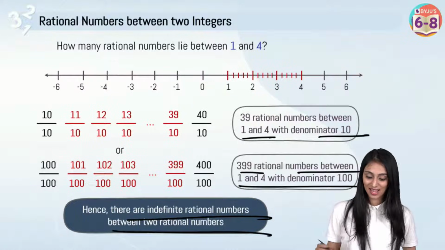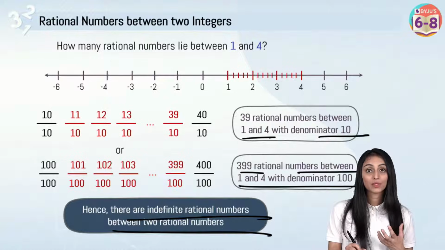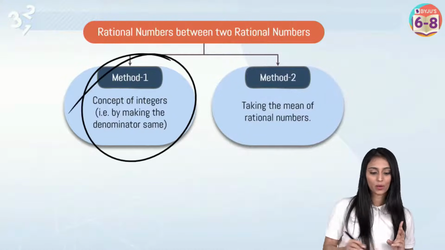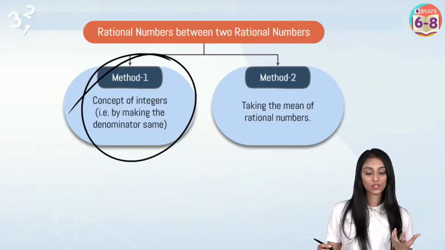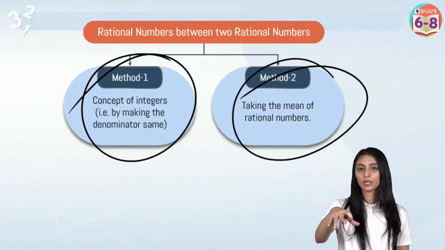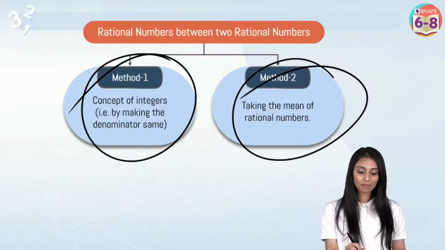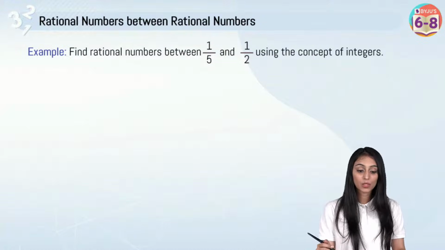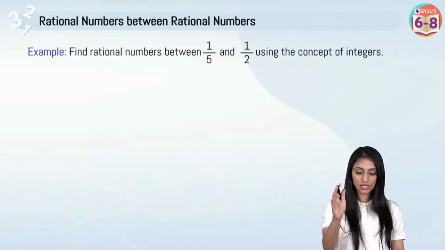All right. So basically, when we are talking about finding the rational number between any two rational numbers, there are two methods. The first one, we're already aware of, the concept of integers by making the denominator the same. Another one, which we're learning for the first time in this grade, is taking the mean of rational numbers. So first, let's take a look at this question. Find rational numbers between 1 by 5 and 1 by 2 using the concept of integers that you already know.